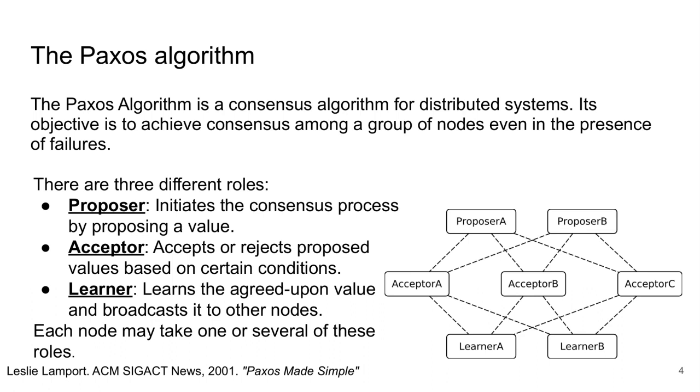So the Paxos algorithm is a famous consensus algorithm for distributed systems. Its objective is to achieve consensus among a group of nodes, even in the presence of failures of some of them. There are three key components to the Paxos algorithm. The proposer will initiate the consensus process by proposing a value. The acceptors will accept or reject the proposed value based on certain conditions. And finally, the learner will learn the agreed upon value and broadcast it to other nodes.